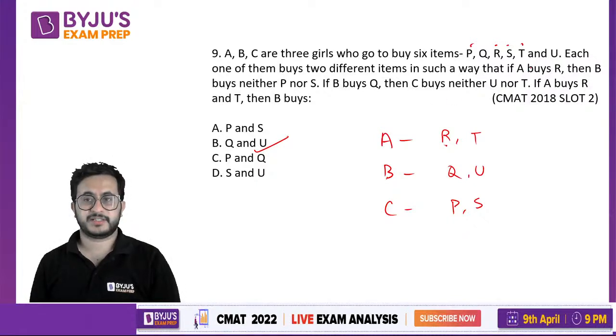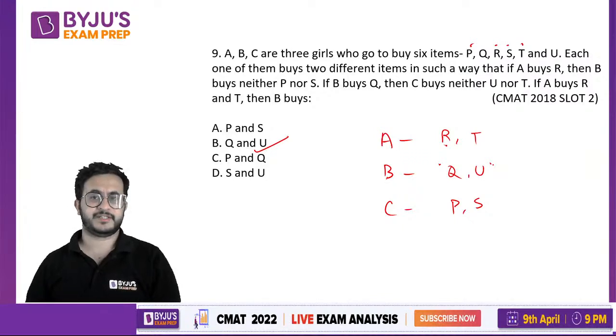Now, if we want to check this condition, if B buys Q, then C must buy neither U nor T. Yes, C is not buying U, C is not buying T. So that condition is also already satisfied. So that was an extra condition. Even if you do not read this, you could have answered the question. Okay, simple one.